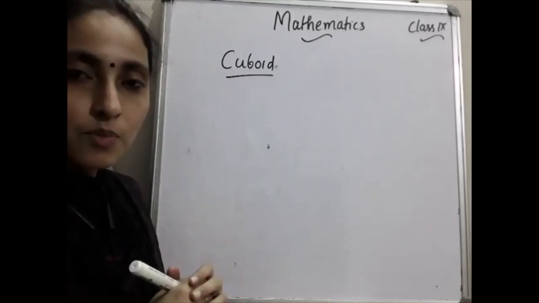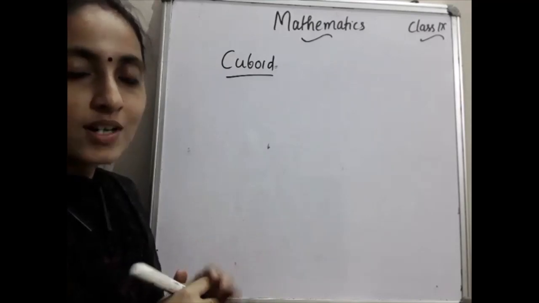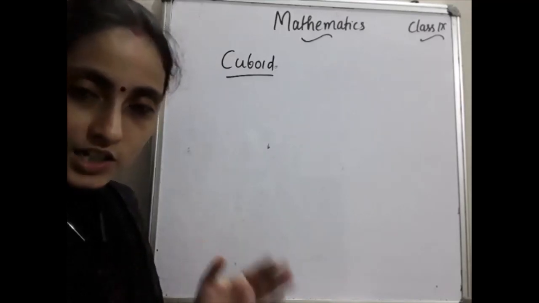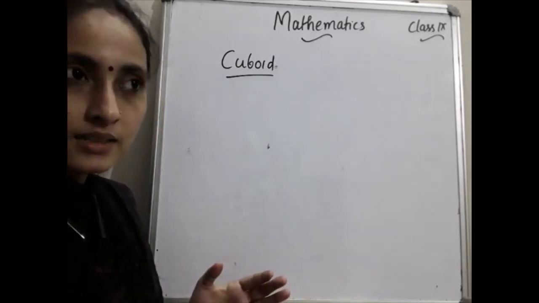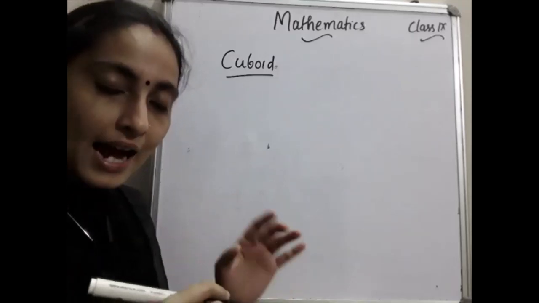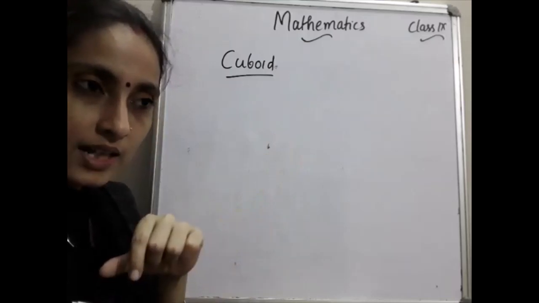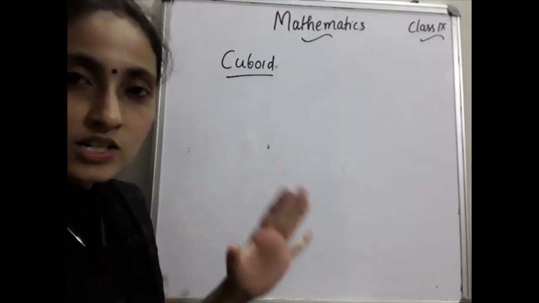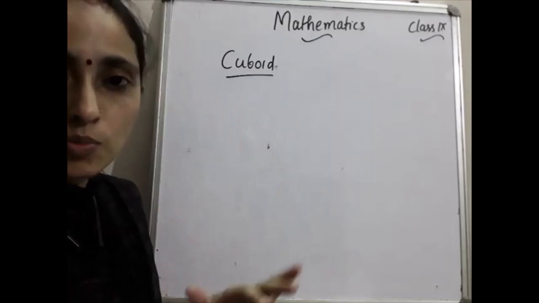And then instrument box, geometry box, all those are cuboid shape. What is the speciality? It has 6 faces, 12 edges and 8 vertices. That is a cuboidal shape. And each face of a cuboidal solid is what? Rectangular in shape. That's why it is named as cuboid.